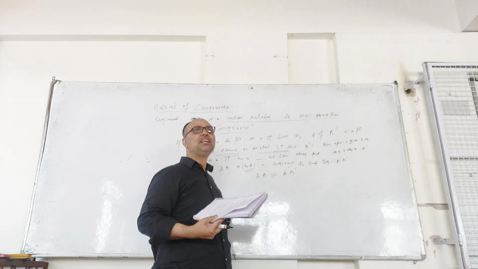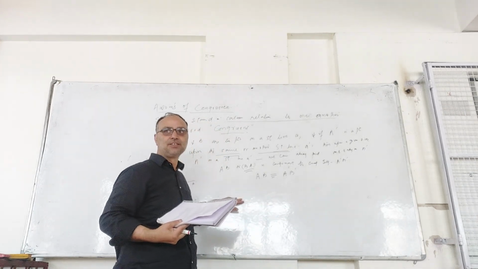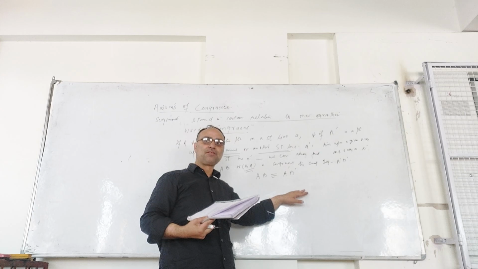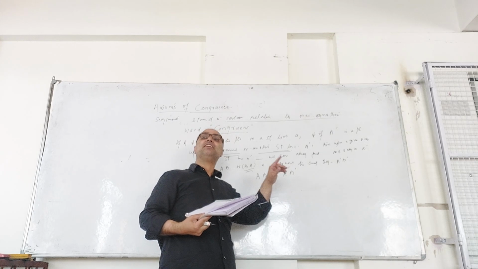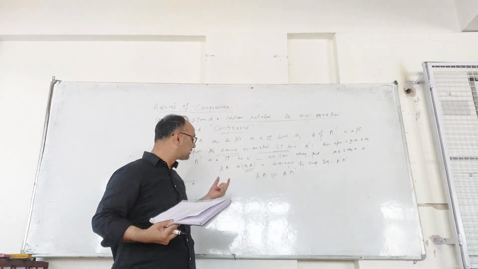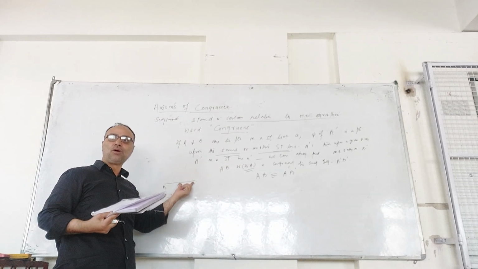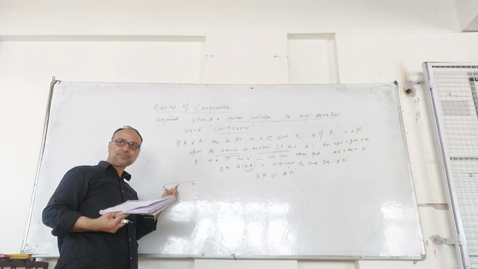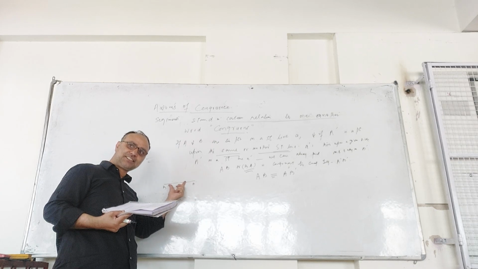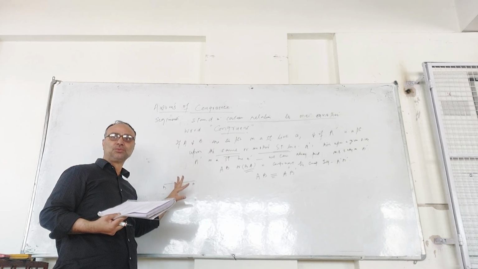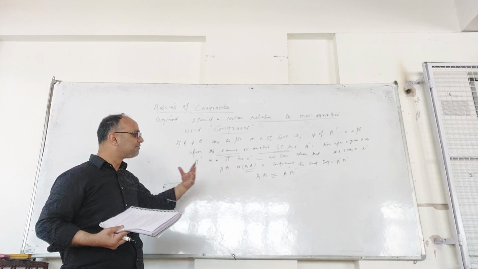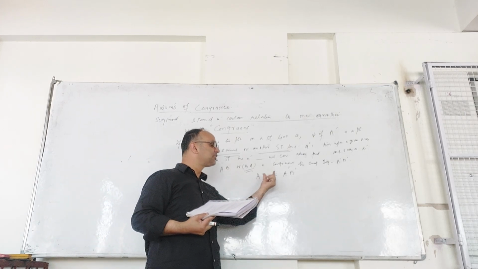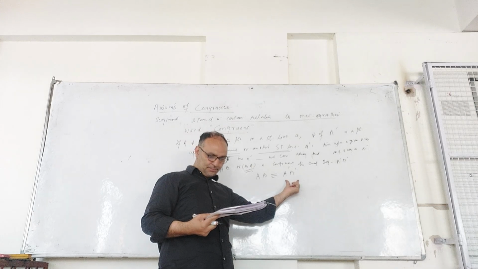That segment can exist in the same line or in the same plane, but it's not necessarily so. So we can find a segment congruent to A prime B prime.